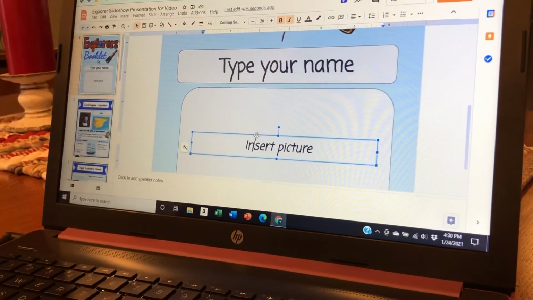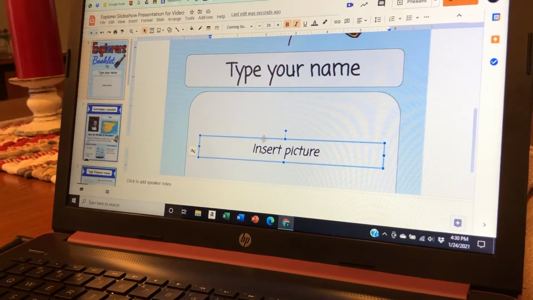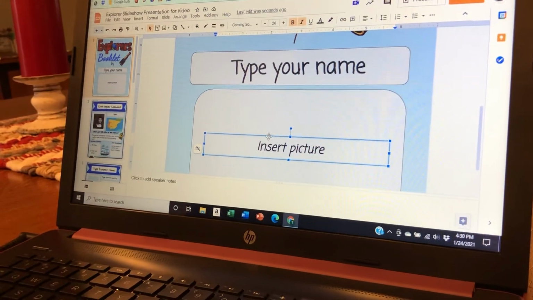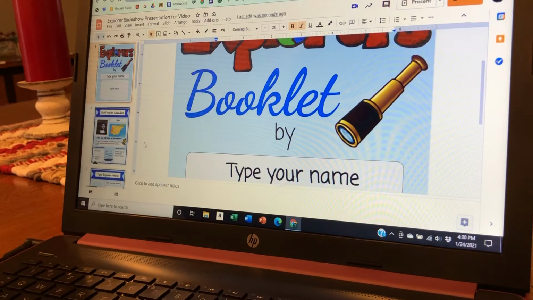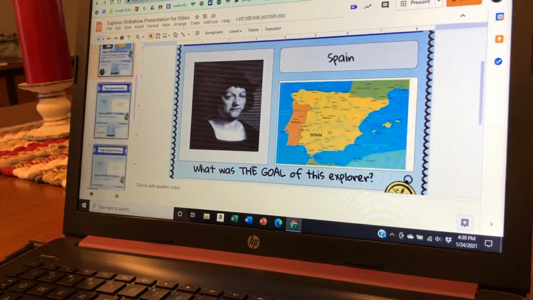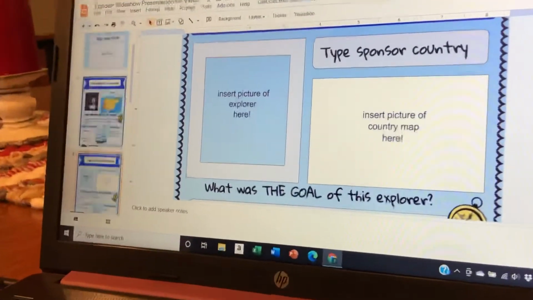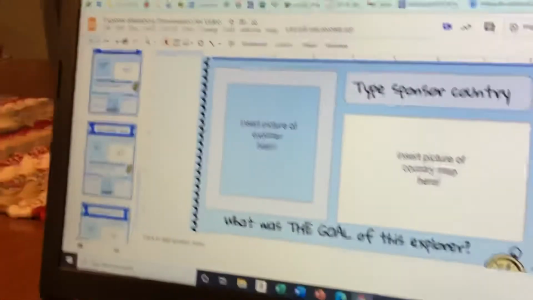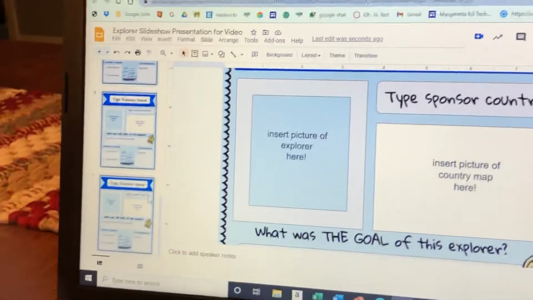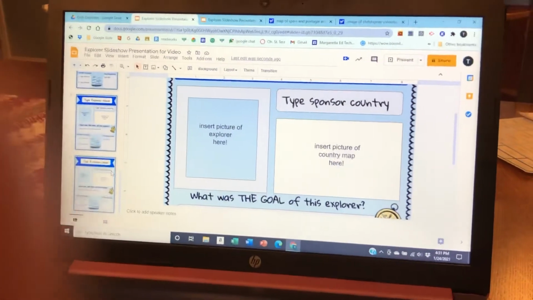You can put a map. You can import a picture of your favorite explorers. You can do a collage of explorers. But when you're done with all of them, if you look down the side, you've got a page for each explorer that you're going to do. And when you're finished, you will submit it once the entire project is done.